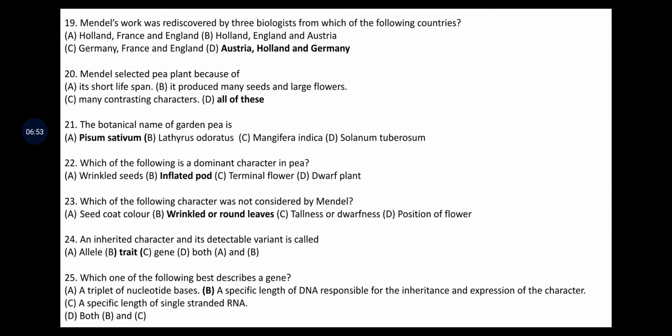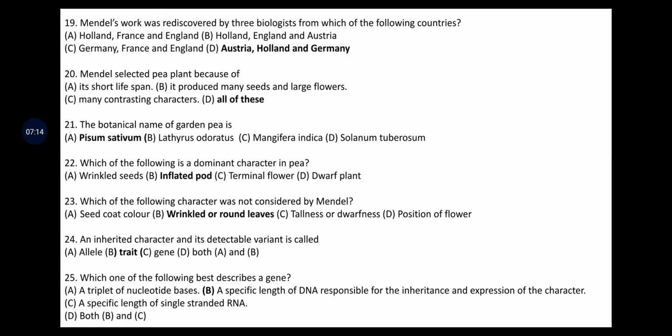The four options are seed coat color, wrinkled or round leaves, tallness or dwarfness, then position of flower. Answer is wrinkled or round leaves. This character was not at all considered, means leaf character was not considered by Mendel.